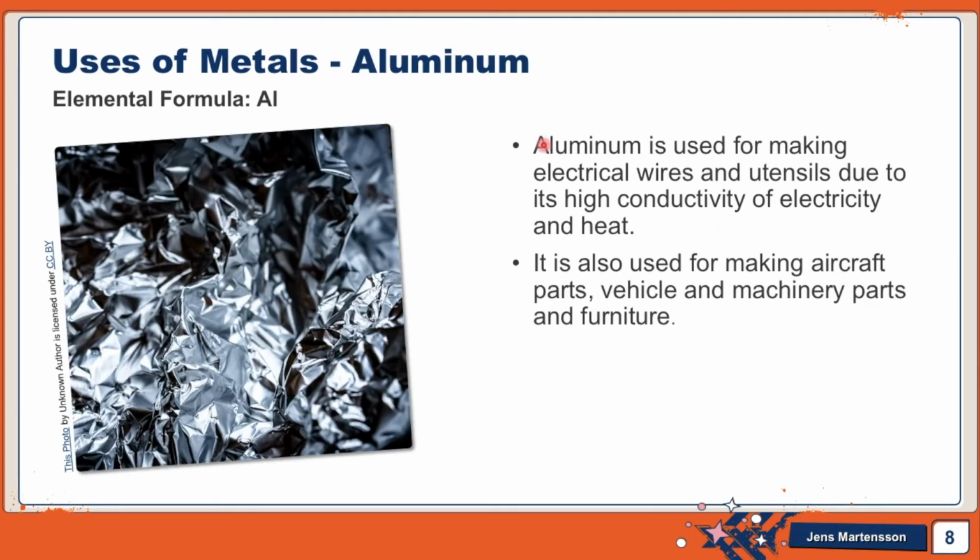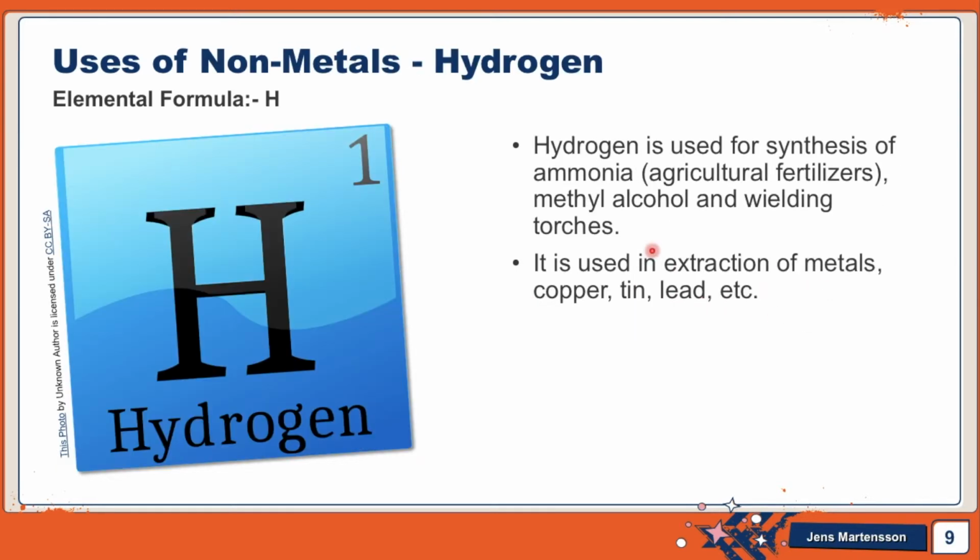And let's see the uses of aluminium. You may have seen aluminium foil brought by many of your school friends. Their mother or father, who makes the food, used it to wrap the food. It is also used in electrical wires and utensils because it has high conductivity of electricity and heat. It's also used to make aircraft parts, machine and vehicle parts, and furniture.